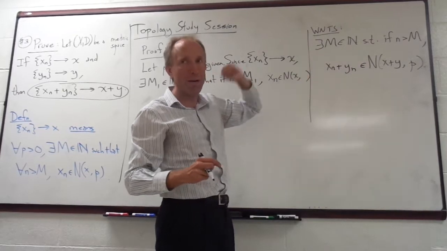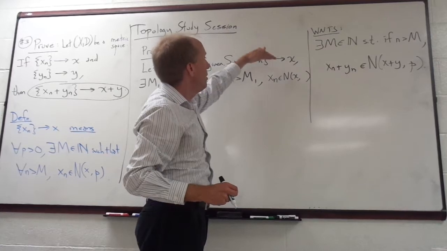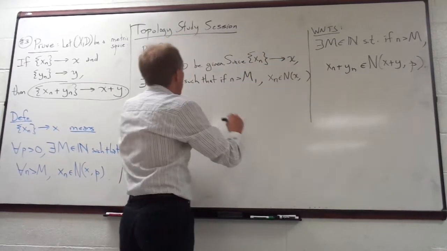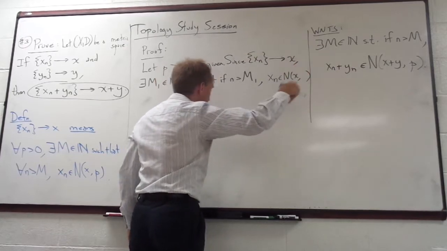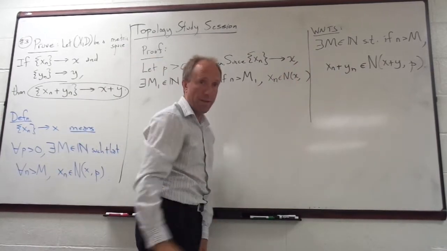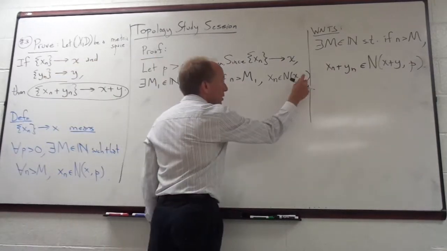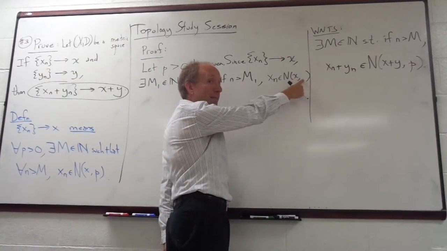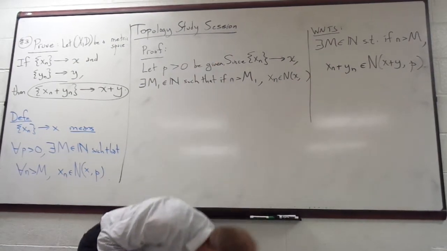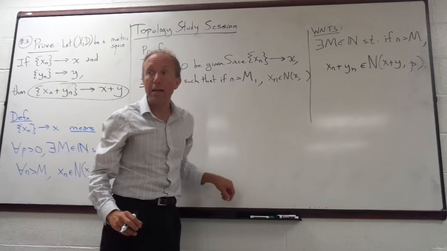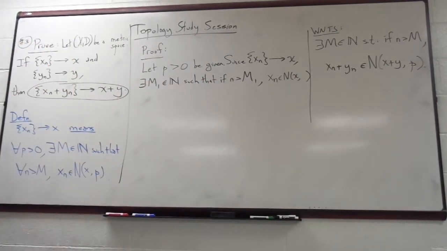I'm going to leave it blank for now. I get to choose what I put here because, since xn converges to x, for every radius this M1 will exist. You might think I want to put a p here. It turns out it's not going to work. It's going to need to be p over 2, and you'll see why in a minute. I don't know exactly what I want to put there, but we'll fill that in.